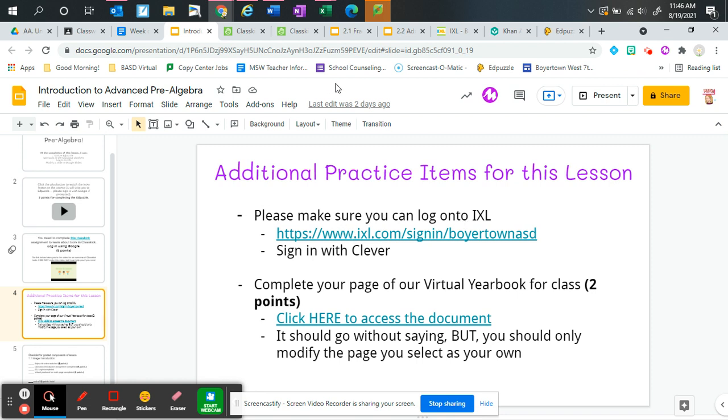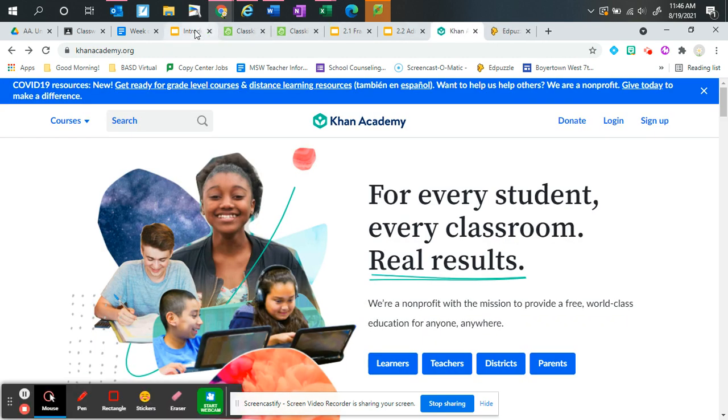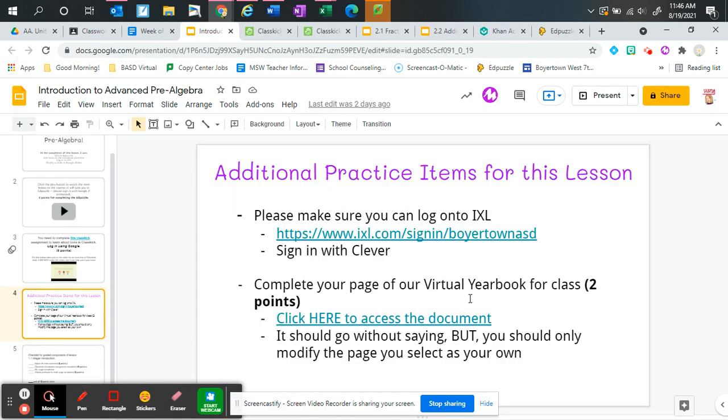We'll go to that. Actually, let's just do it right now. If we follow this link, it'll take us to a sign-in page that looks like this, and you want to go ahead and sign in with Clever. And again, that'll help you with using your student.boyertownasd email address. The other thing that I'm going to ask you to do for our introduction for today